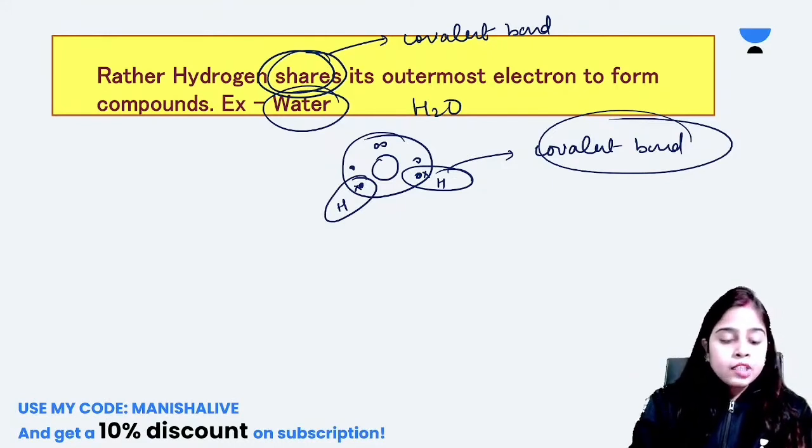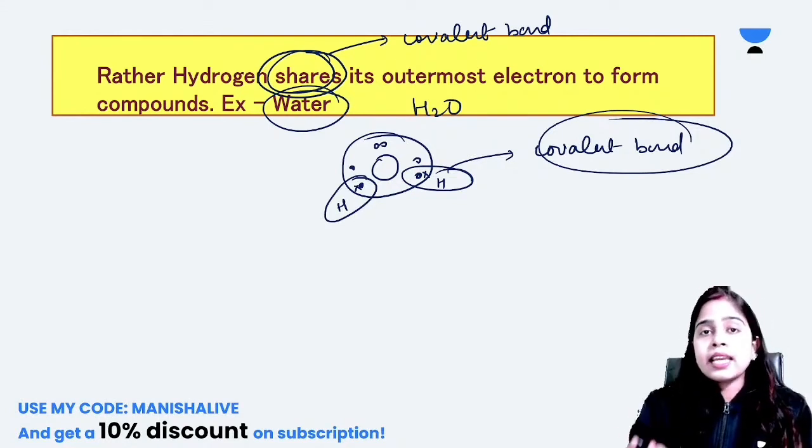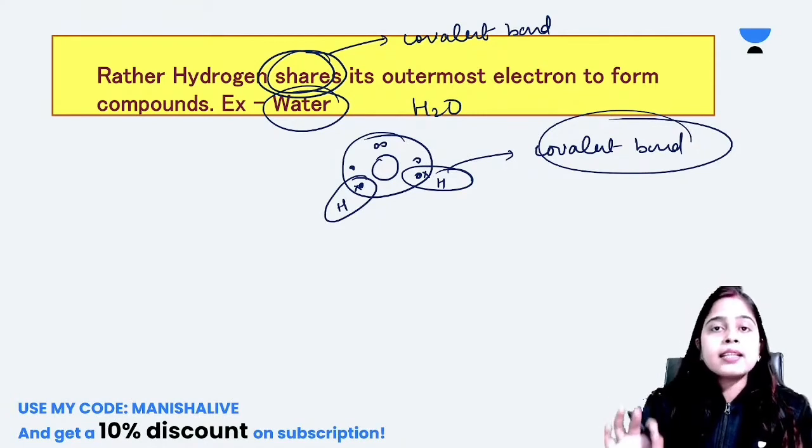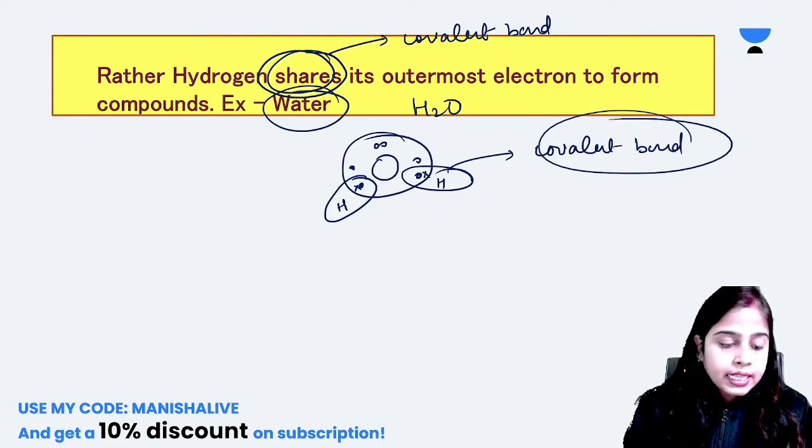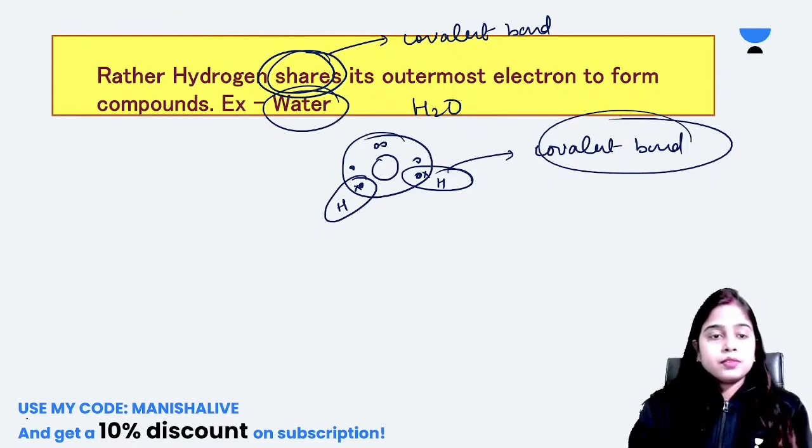Okay, Gajendra, what are alkali metals? Alkali metals are those elements which are found in the first group of the periodic table. They are electropositive in nature. Their reactivity is very high. For example, lithium, sodium, potassium, rubidium, cesium, francium all come in the category of alkali metals. When they react with water, they form bases which are soluble in water and known as alkali. That's why they are known as alkali metals. Understood? Gajendra, tell me, understood? Yes or no?